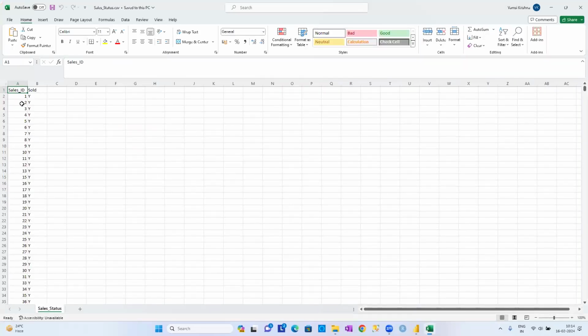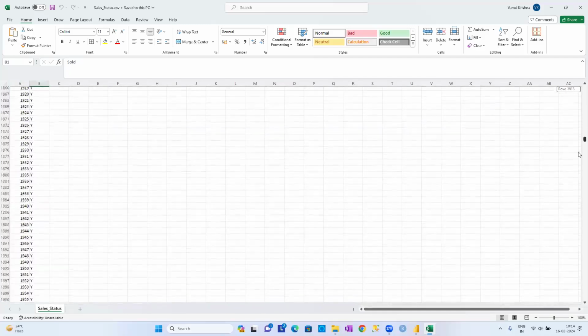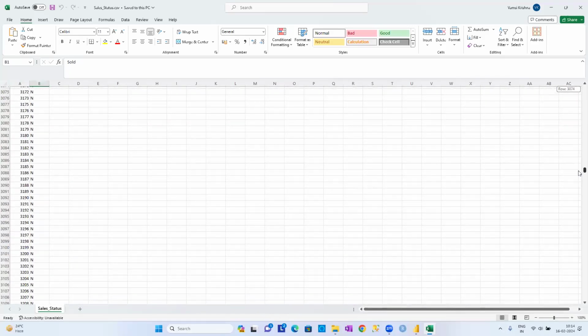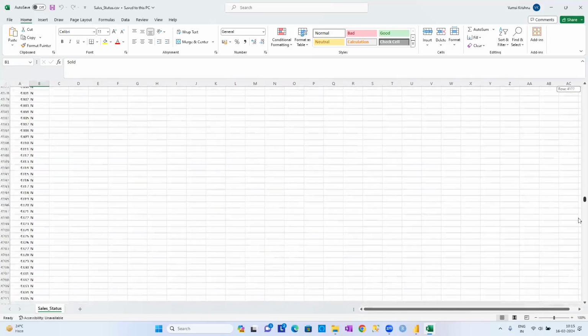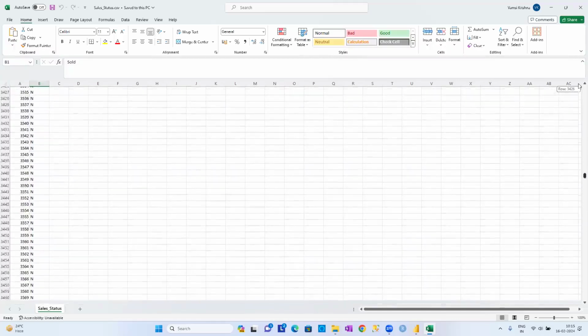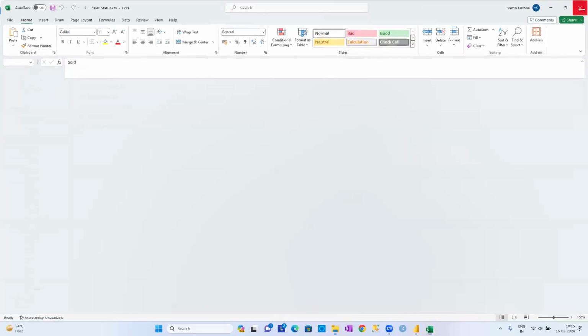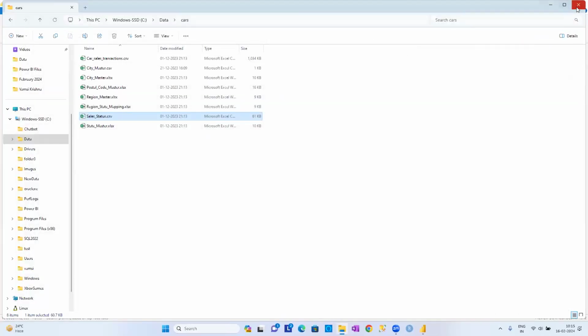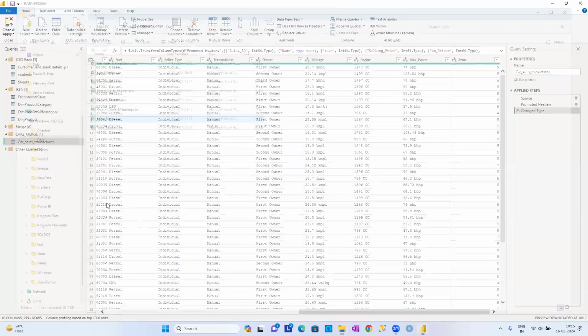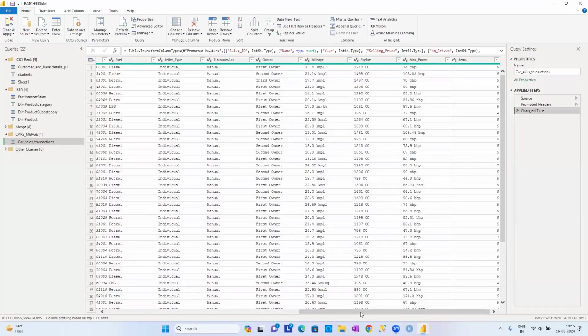See, guys, sales ID is there. Okay, 1. What is sold? Y. Y stands for sold, and N stands for no. Don't think that all of them are Y only, guys. Some of them are Y, some of them are N. Now, our requirement here is I want to know whether this car has been sold or not. Where is that information?